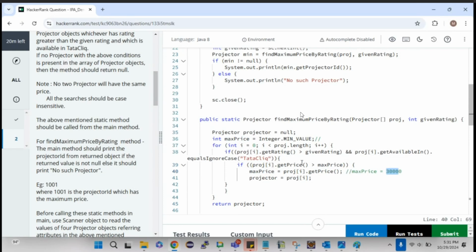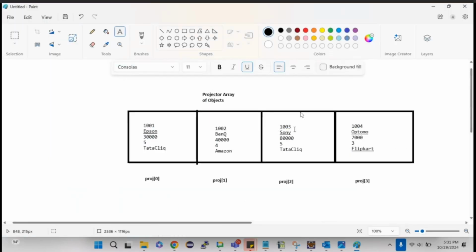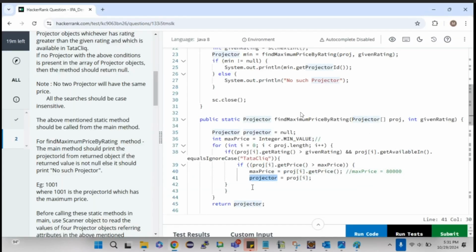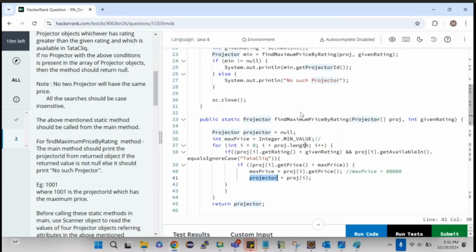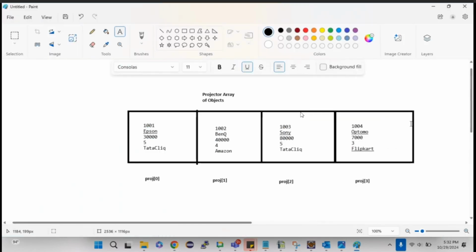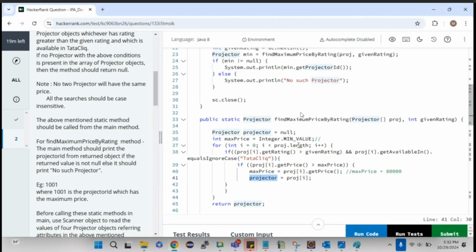Now 80,000 is greater than maximum price. Obviously yes. So maximum price I'm updating as proj of I dot get price. Now maximum price will become 80,000. Then this second index object I'm putting it in the projector. Next I'm checking the last condition. So obviously for Flipkart the if condition won't pass, and then it will go to the next iteration, and there is no such index after that, right? Also here the condition will fail, so it will come out of the for loop and straight away return the projector. That's it.